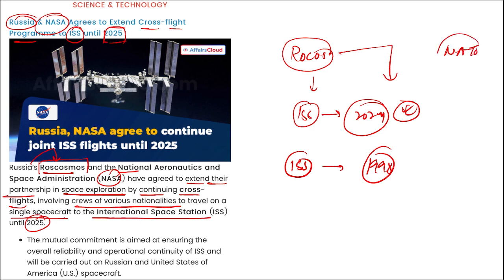We will not go into the discussion of this NATO war with Russia, but just remember, during that time when Russia and Ukraine were at war, Russia declared that they will be exiting this cooperation of the International Space Station by 2024, and now you can see their cooperation has been extended till 2025.